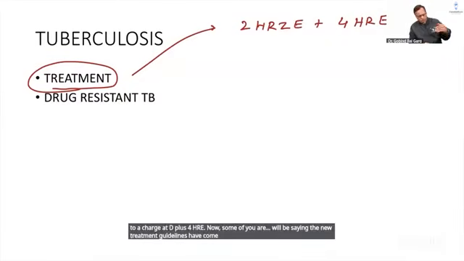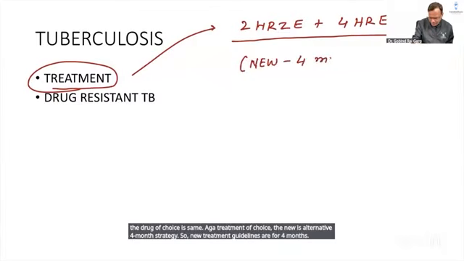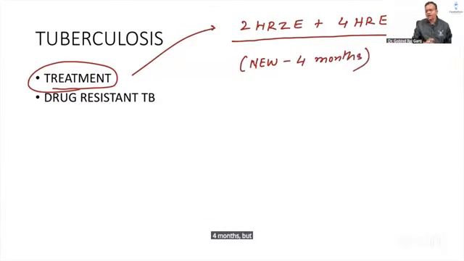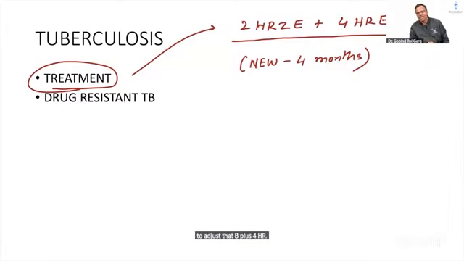They are just the new guidelines, but still the drug of choice is the same. ठीक है, अगर ट्रीटमेंट ऑफ चॉइस पूछे तो यही है, the new is an alternative 4 month strategy. So the new treatment guidelines are for 4 months, but they are not the drug of choice. The drug of choice is still 2-HRZE plus 4-HR. 2-HRZE plus 4-HR ही मार्क करना है आप कहीं भी है.